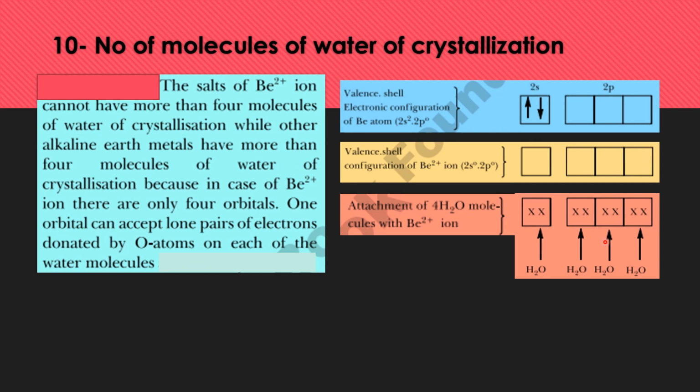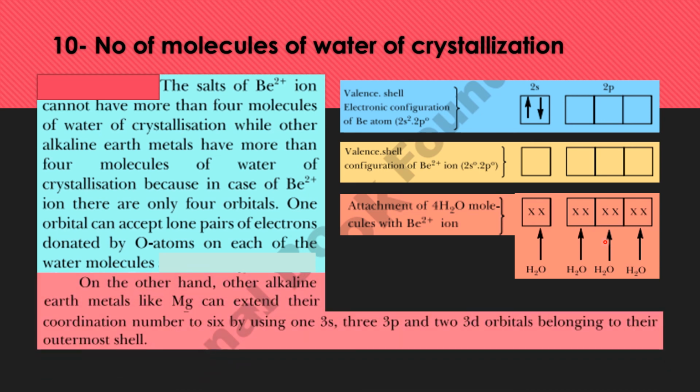That is the reason the number of molecules of water of crystallization in beryllium is only 4, while all other alkaline earth metals, like magnesium and the others, have more than 4 coordination number. They have more than 4 coordination number because they have 3s, 3p and 3d orbitals.